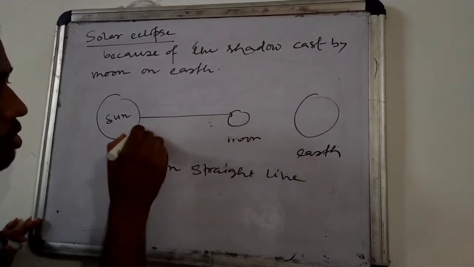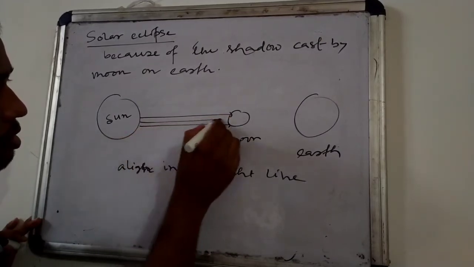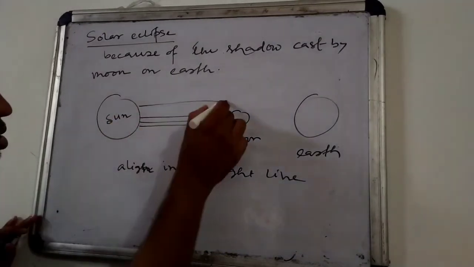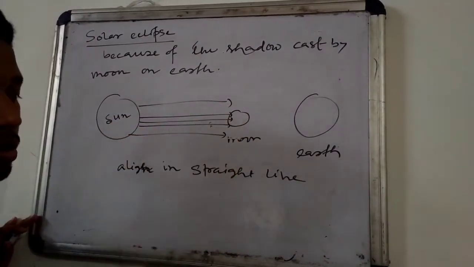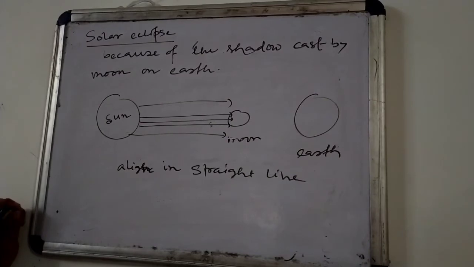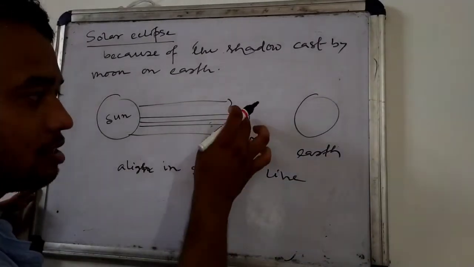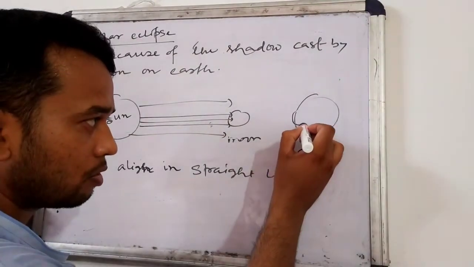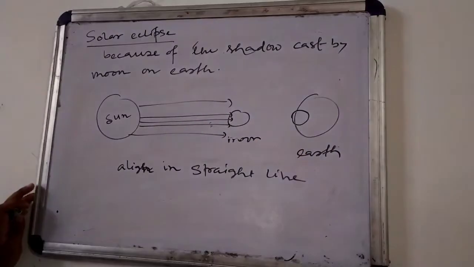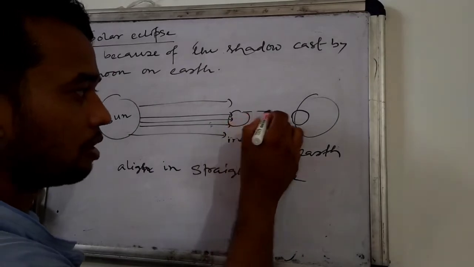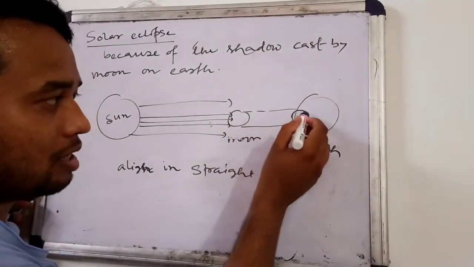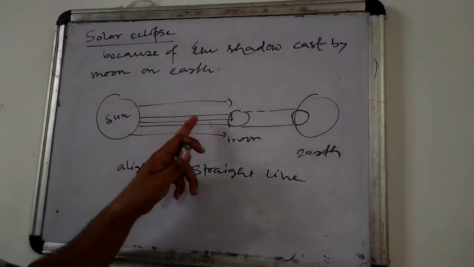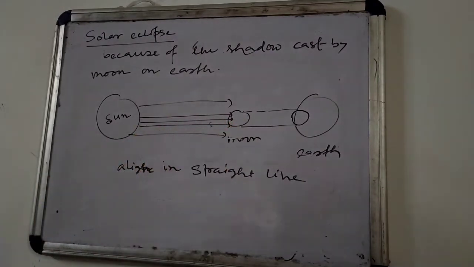The light which is coming from the sun, some of this light will be blocked by the moon, then a shadow of the moon will form at the surface of the earth in a particular region, because in this region no sunlight can fall as the sunlight is blocked by the moon.